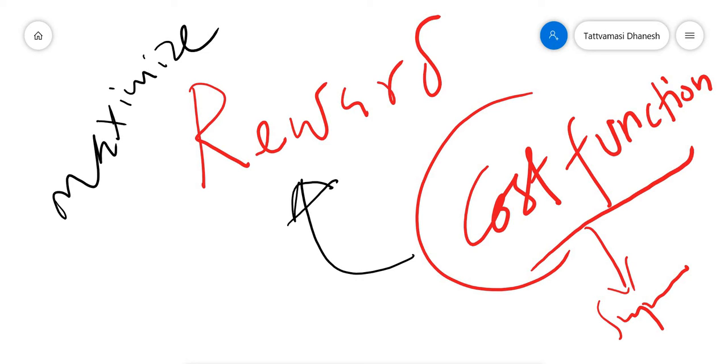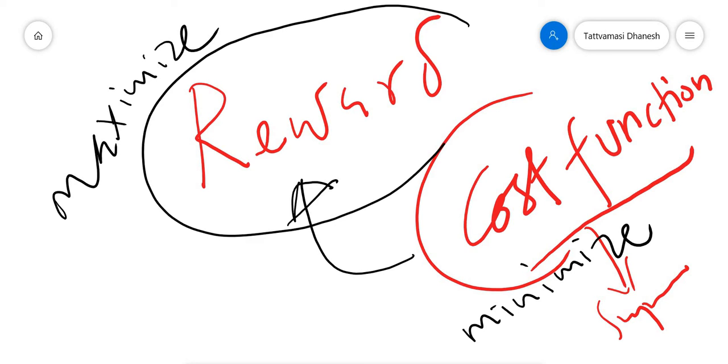So what is reward? When the agent attains his goals, he is rewarded. If he is not attaining his task, he is punished or penalized. In the case of the cost function, we always try to minimize it in other machine learning models like supervised machine learning. But in reinforcement machine learning, we always focus on the reward, how the agent is rewarded when he attains his goals.